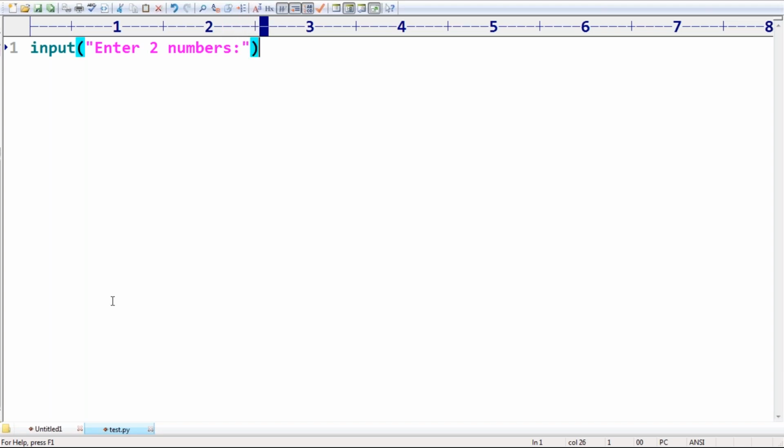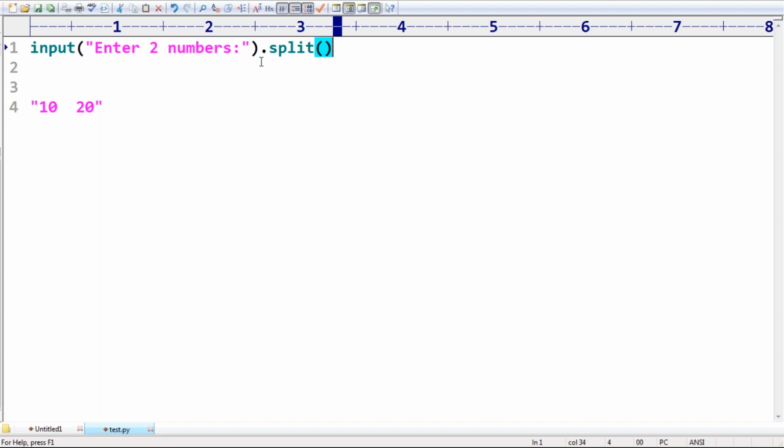If I ask the end user to enter two numbers, he is going to enter 10 space 20. This total thing is treated as one string value, right? Yes. That's why I'm calling the split function.